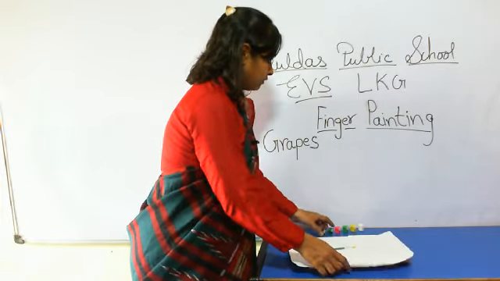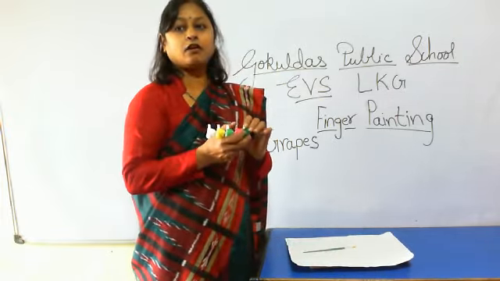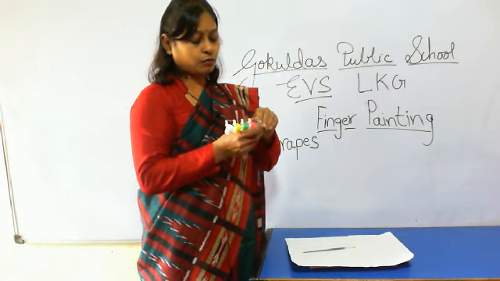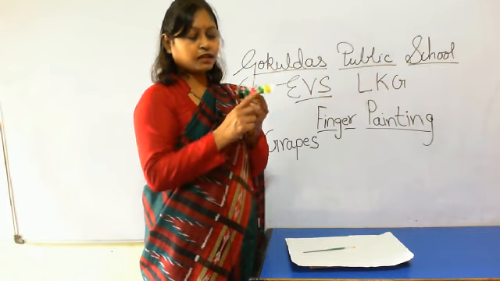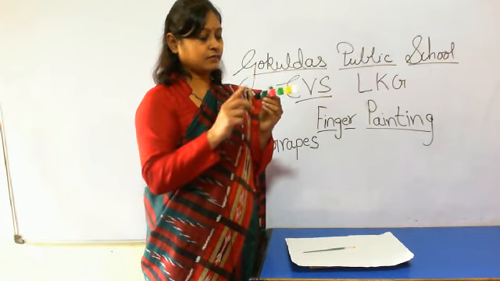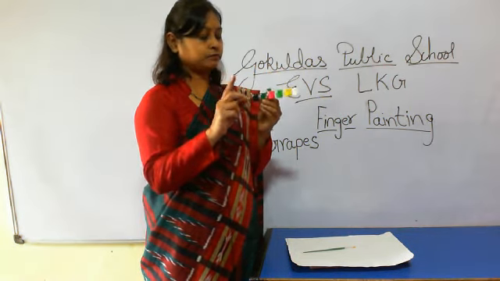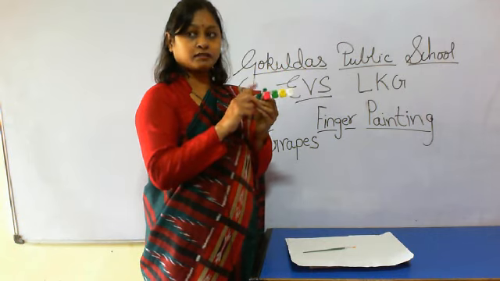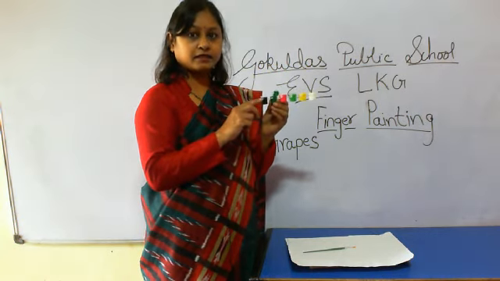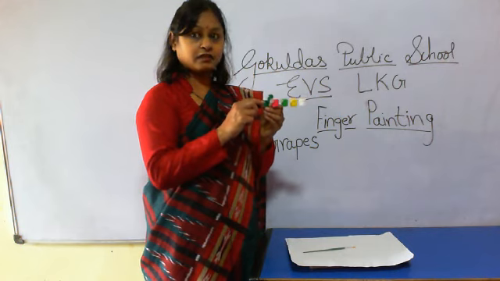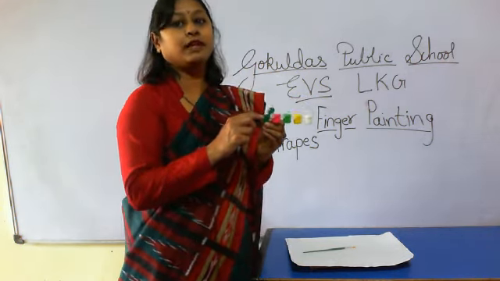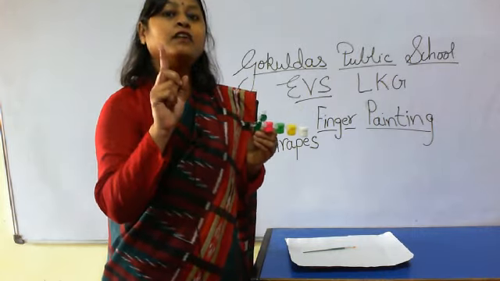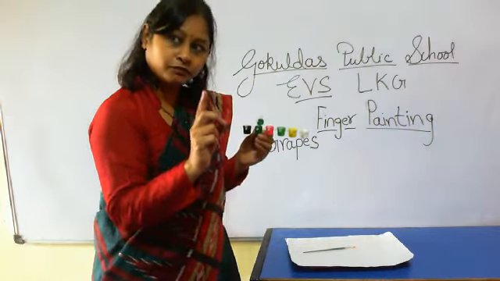Tell me the color of grapes. Do you know what is the color of grapes? White, yellow, pink, black, green. Yes, green. So today we will make grapes with the help of fingers.